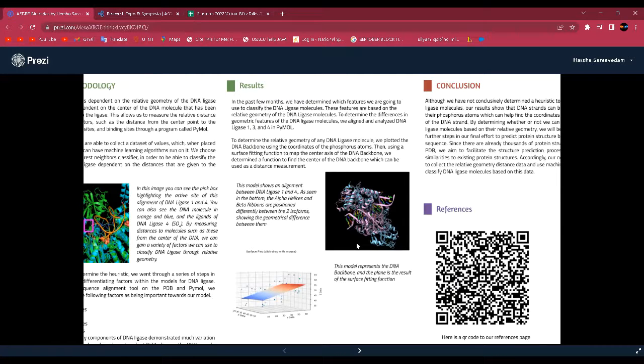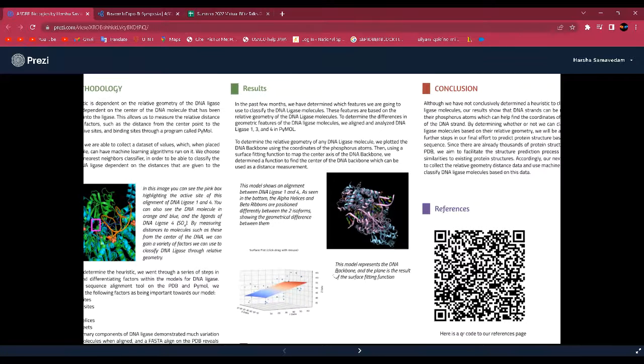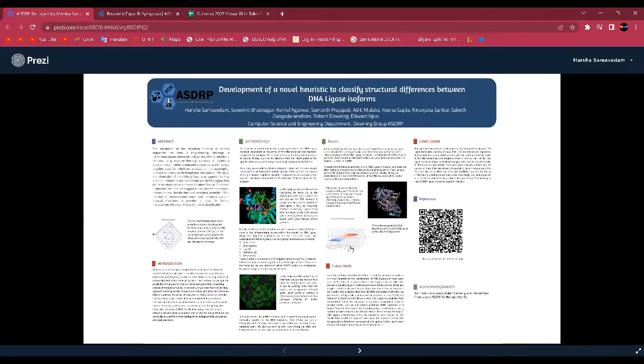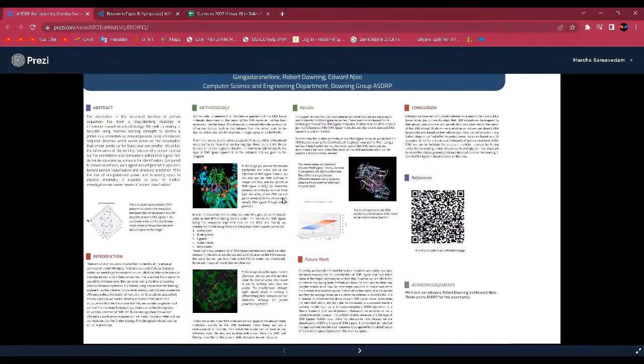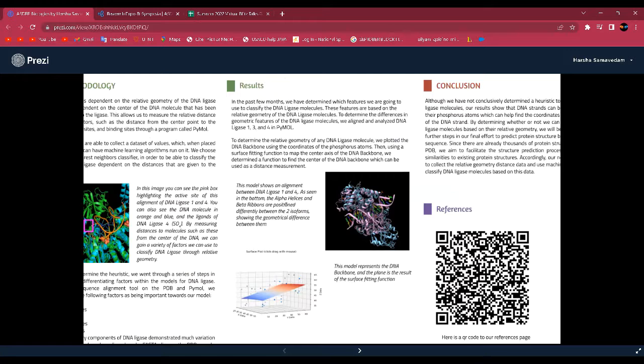Then, in order to determine the relative geometry of any DNA ligase molecules, we plotted the DNA backbone using the coordinates of the phosphorus atoms. Using a surface fitting function to map the central axis of the DNA backbone, we determined a function to find the center of the DNA backbone, which would then be used as a distance measurement for the relative geometry. That's the figure below. It is a model that represents the DNA backbone, and the plane is a result of the surface fitting function.